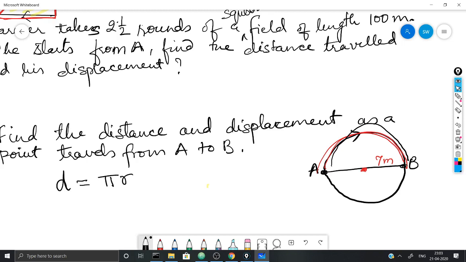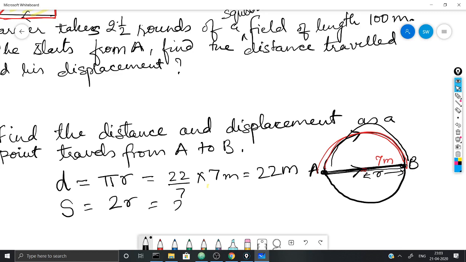So, it is covering half a circle, that is 22 by 7 into this radius, which is 7 meters, so it comes out to be 22 meters. Now what about the displacement? The displacement between A to B is just the shortest line joining the starting point and the final point, which is this diameter, and it is 2r, that is 2 into 7 meters, 14 meters.